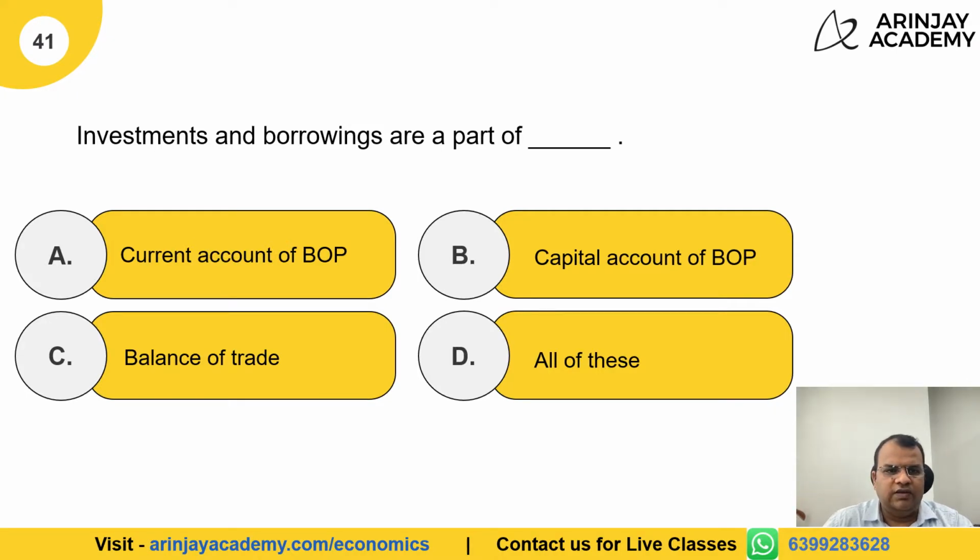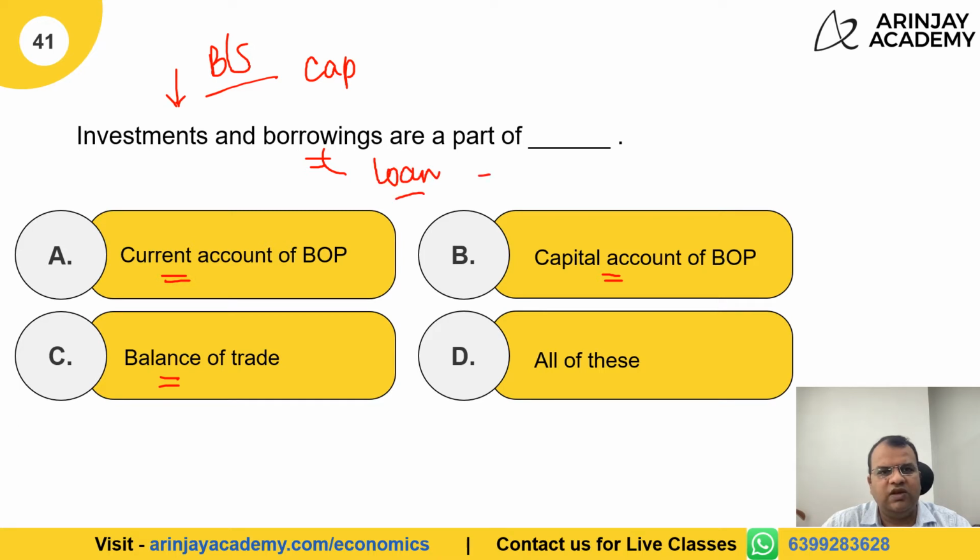Investments and borrowings are part of the current account, capital account, or balance of trade. Now, we know that investments, where do investments come? They come in the balance sheet. They are a capital asset. Similarly, even the borrowings or loans are something which are a capital liability and they come on the balance sheet. Similar to this, even in balance of payment, the loans or borrowings and investments are part of the capital account of balance of payment.